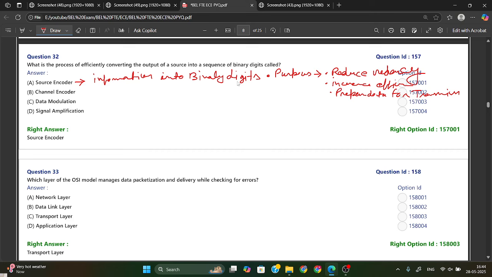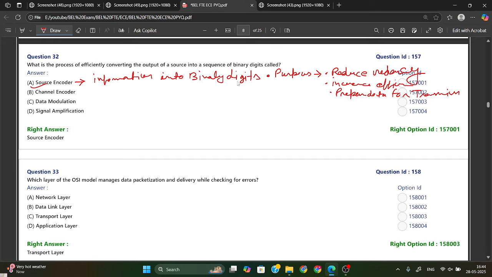Just remember this point. What is the purpose of source code? It will reduce redundancy, increase efficiency, and prepare data for the transmission. This is the purpose of source encoder. And it converts information into binary digits. So option A is your right answer.